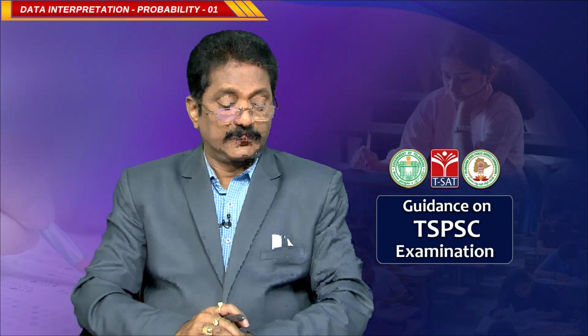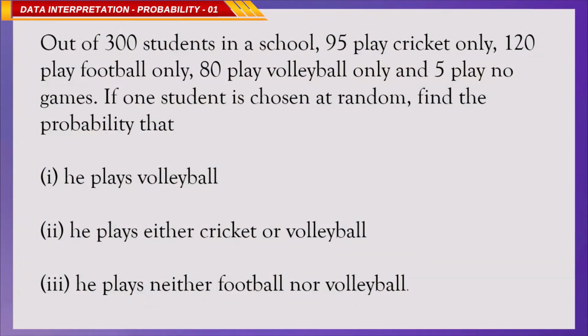Now, out of 300 students in a school, 95 play cricket only, 120 play football only, 80 play volleyball only and 5 play no game. If one student is chosen at random, find the probability of the following. So there are 300 students, this is very important.